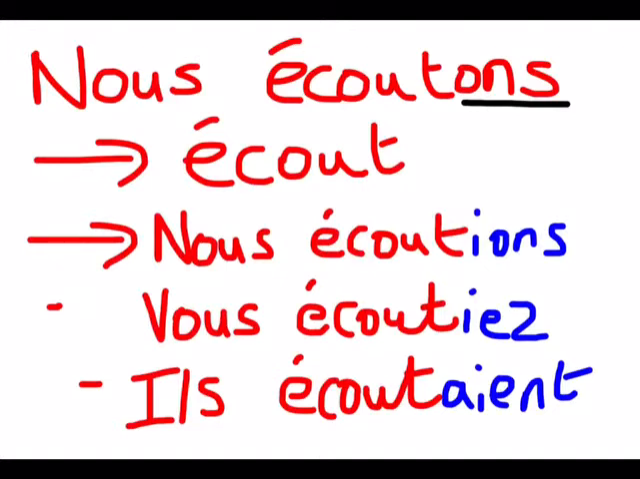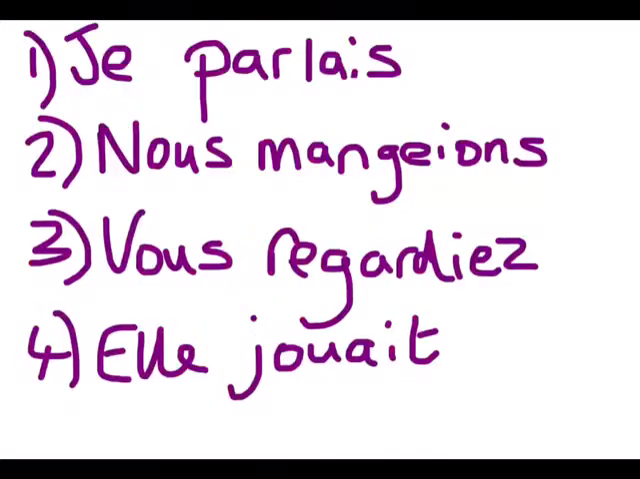Here is one more example. I take nous écoutons, we listen, which is in the present tense. I remove the ons, leaving me with the stem, écout. And then, depending on the subject, I add the endings again. For nous, you add ions, which ends up as nous écoutions, and so on. Vous écoutiez, il écoutait. Write down these verbs and see if you can translate them accurately into English. Pause the video, then when you're ready to check your answers, press play.